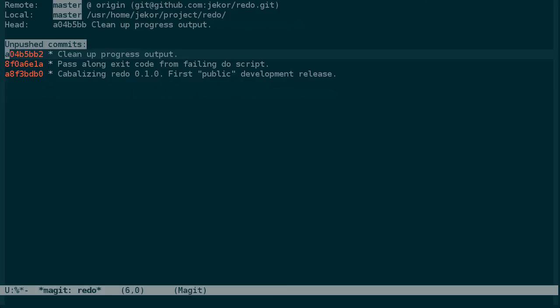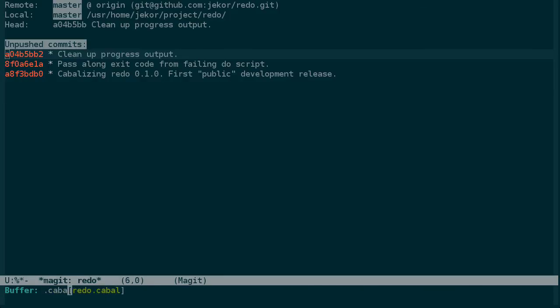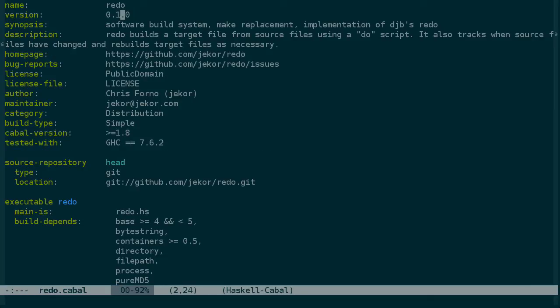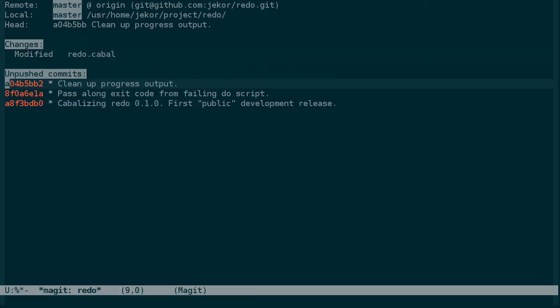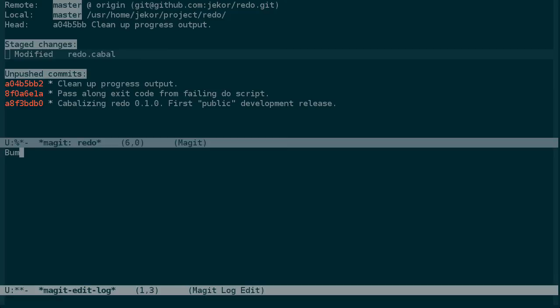there's now 2 commits since the redo 0.1, so let's bump the version number to 0.2.0, saying this is a stable, although not a 1.0 release. So we'll bump version number.